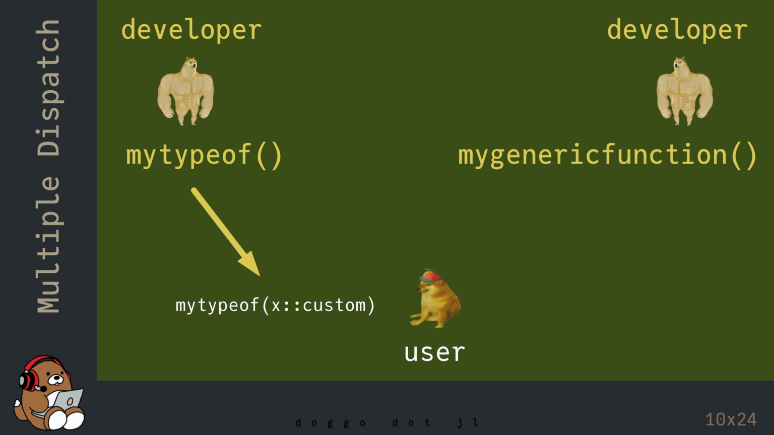Thanks to multiple dispatch, this third person can define a new method for the myTypeOf function just for their own custom data type. And then this third person can call myGenericFunction without making any modifications to it. And the code will just work. This imaginary scenario is a high-level oversimplification for how the Julia ecosystem works, and it's made possible in large part thanks to multiple dispatch.